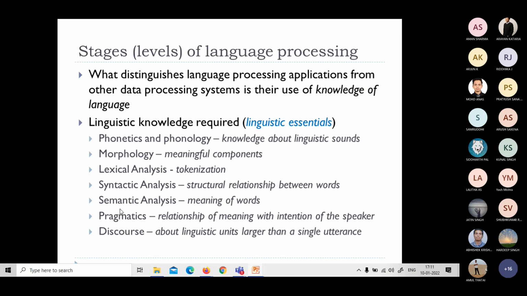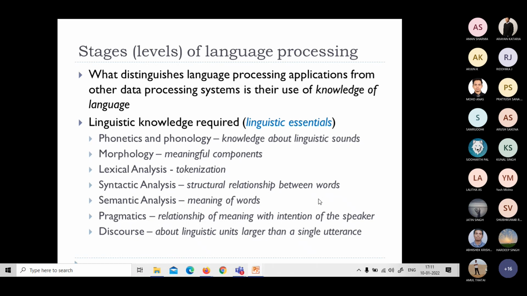And in addition to these, there are pragmatics and discourse. Pragmatics is about the relationship of meaning with the intention of the speaker, right? Somebody says something that is not direct information, they are just going to share something, but it refers to something else, not the literal meaning. That is pragmatics.